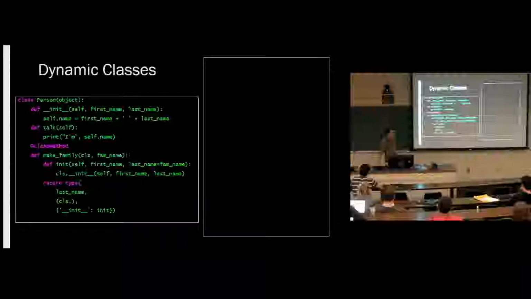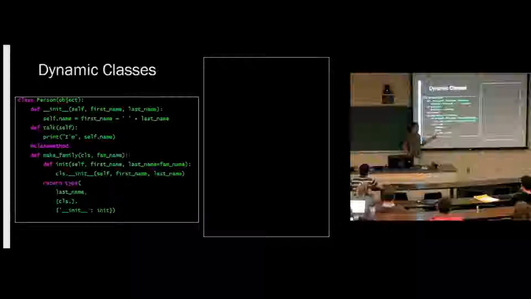Okay. So why do we have a function there? Why don't we just override new? Well, what we're doing here is we're actually making a new class, a completely new class. If we overrode new, what we would do is change the way instances are made. But this is separate. This is making a whole new class, and we're returning that class. Our new class has an init function where the last name has a default argument, and the default is the family name.